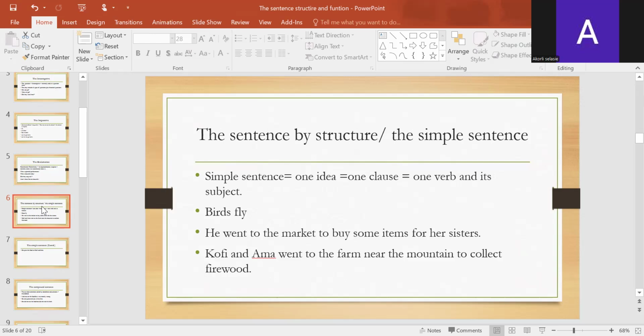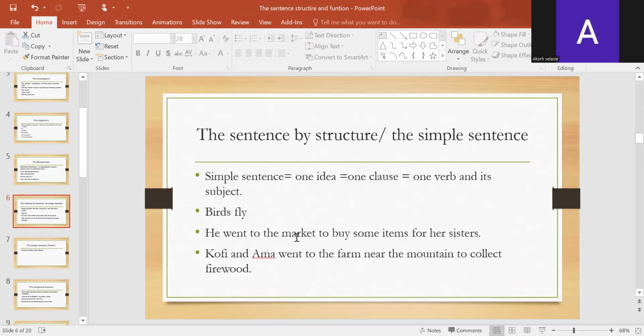He went to the market to buy some items for the sisters. Look at this. Here you can see two verbs, went and to buy. But remember that to buy is not a main verb. It's a non-finite verb. The main verb here is went, and its subject is he.